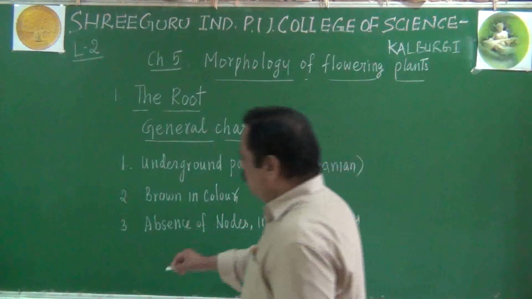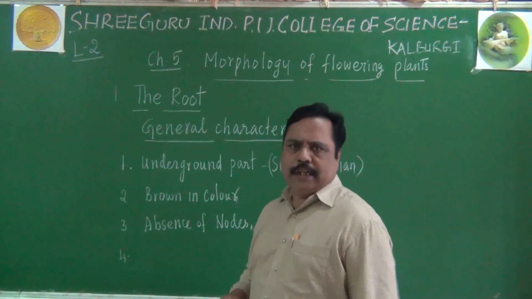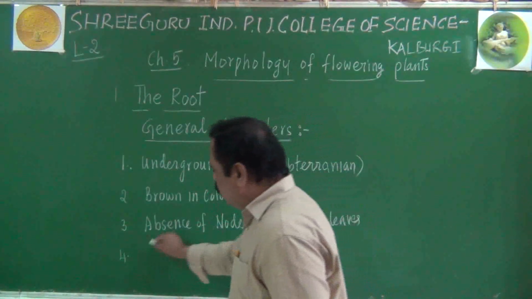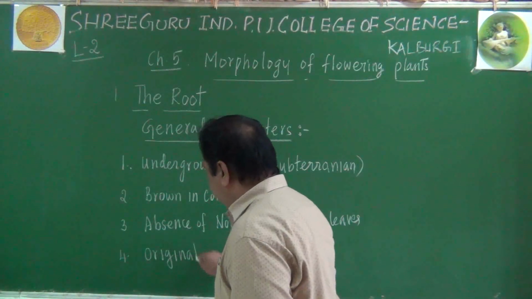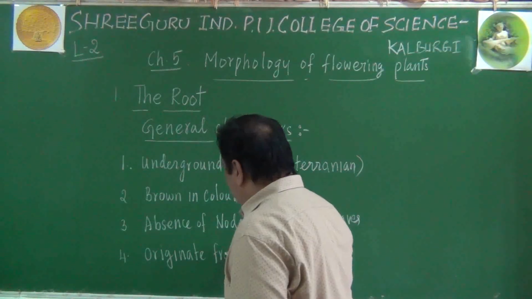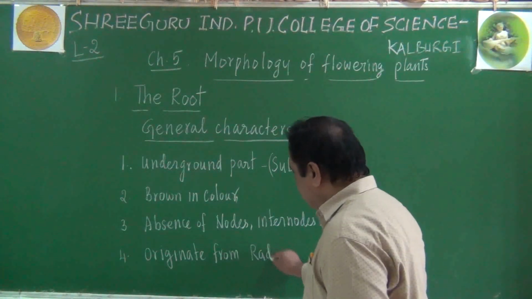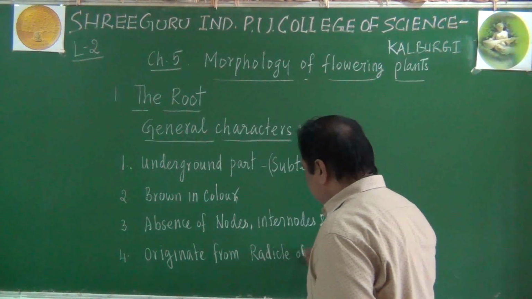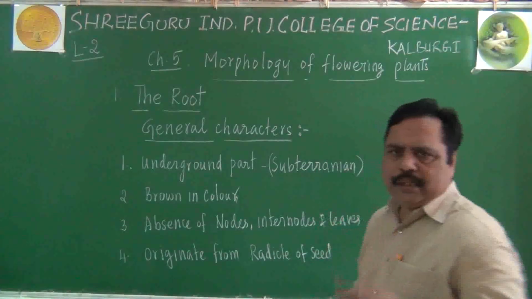Another important point here is that generally in all angiosperms, roots will originate from the radicle of the seed. Remember this point. So, seeds will germinate.